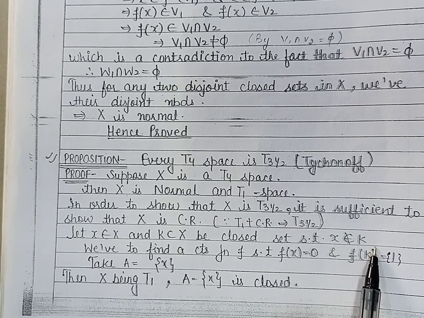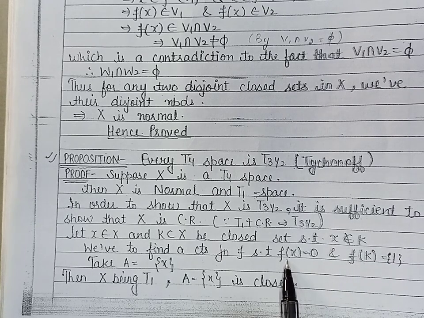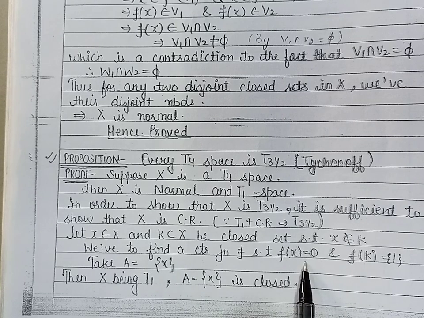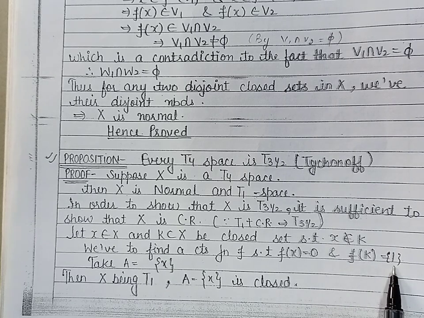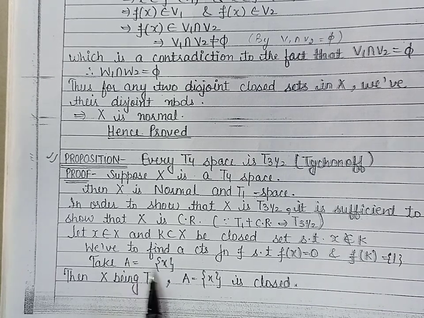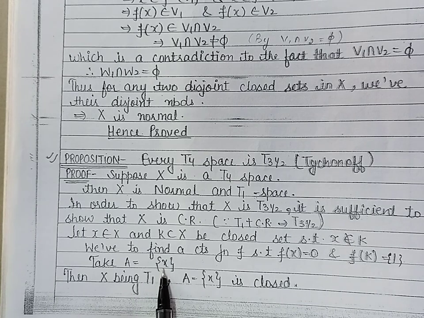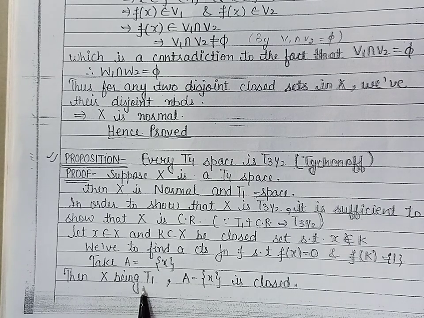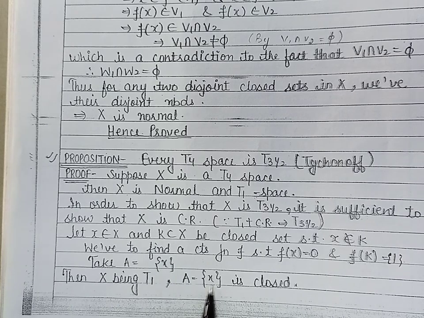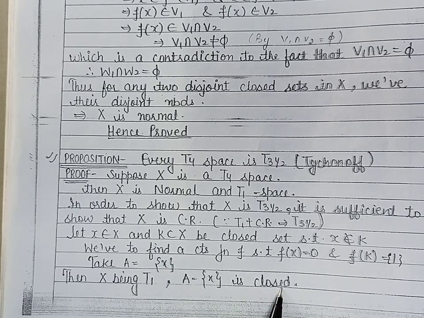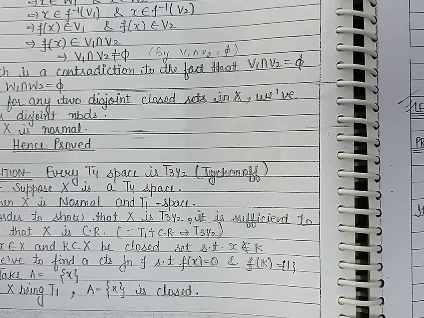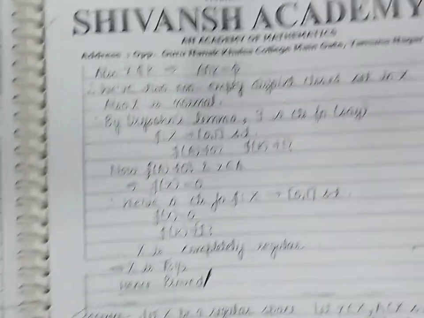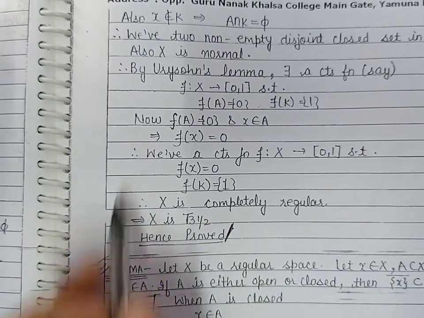Now we have to find a continuous function f under which the image of element x is 0 and the image of closed set K is the singleton {1}. Now let us take A as the set consisting of element x. Now because X is T1, every singleton set will be closed. So we can say that A is closed. Now because x does not belong to K, we can say that A intersection K is empty.